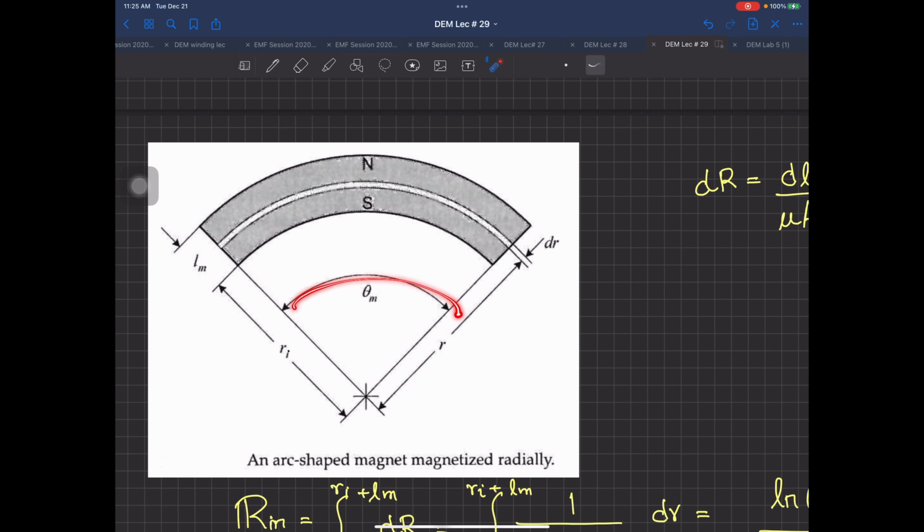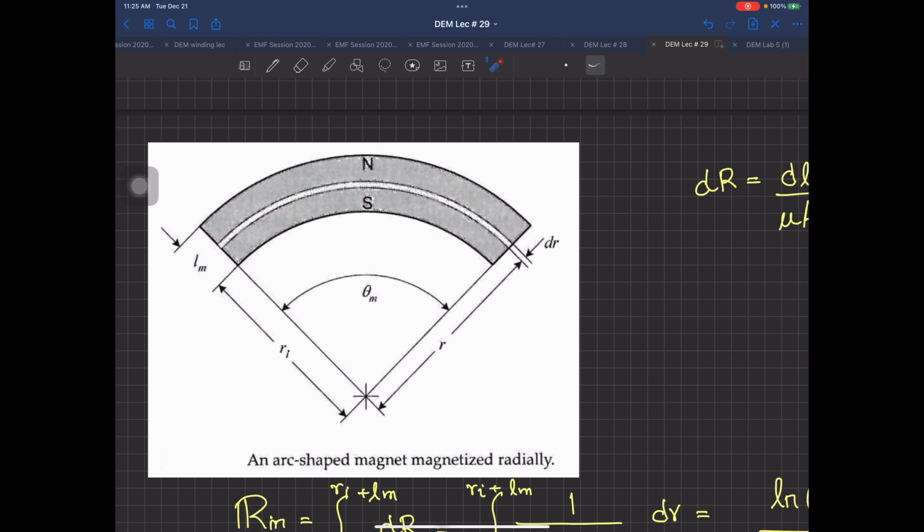This angle is theta m. Okay? So the length of this magnet from here to here is going to be S is equal to r theta. You already know the formula. So r multiplied by theta m will give you the length, and this is actually the arc length over there.